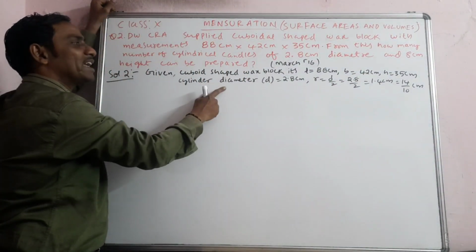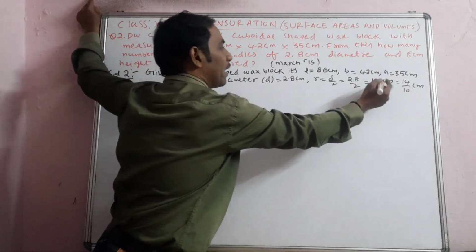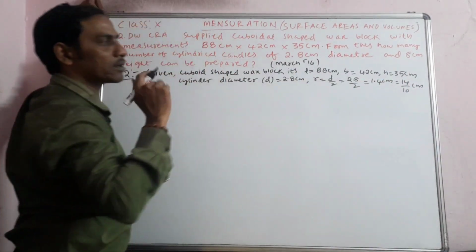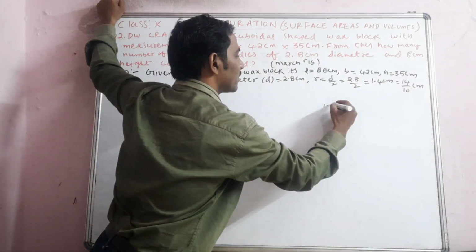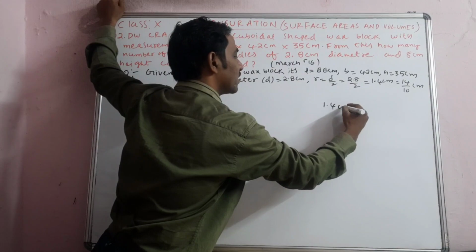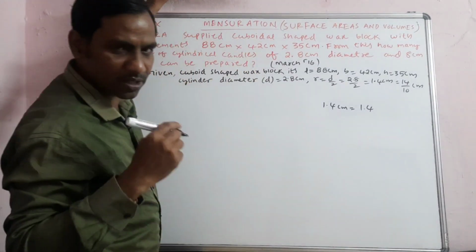And for the cylinder, diameter D is 2.8, so the radius will be half of it. I don't want to use decimals, so I am writing 1.4 as 14 by 10. The reason I am writing this is that some students mess up decimal values, and thereby there might be a problem.